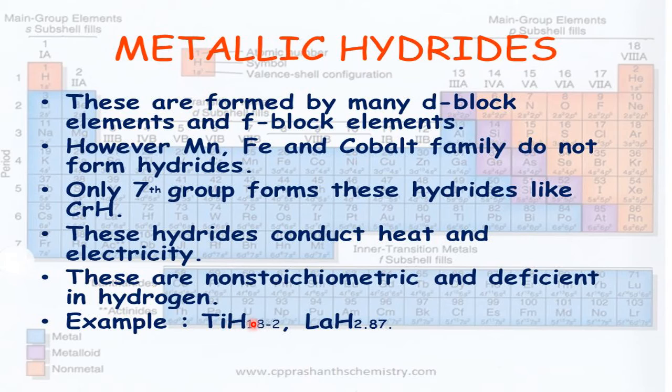Here the hydride ratio is between 1.8 to 2, but in the case of sodium hydride, Na is plus 1 and hydride is minus 1. But for titanium, it is between 1.8 to 2. That means however much space is available in the structure of titanium, that much is taken. That's why they are called non-stoichiometric hydrides. In the same way, lanthanum hydride is 2.87, not a whole number. Once again I'm repeating, they are called non-stoichiometric hydrides, depending upon the space available in the structure.